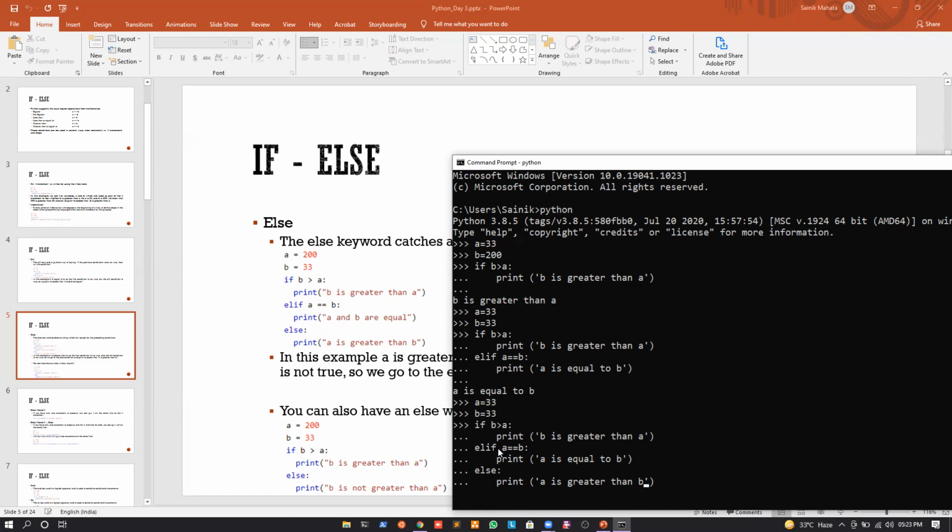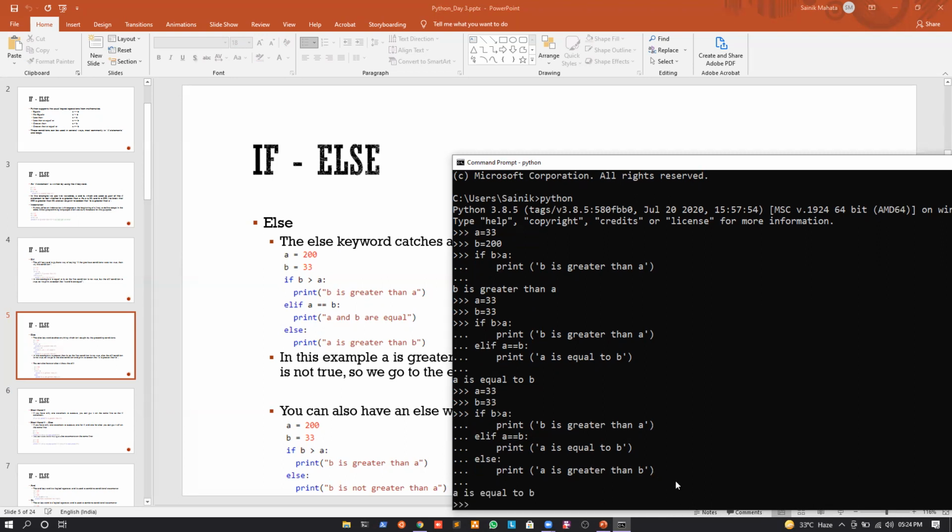And again, if the second condition is also not true, what will I do? I will go to the else statement, and whatever is in the scope of the else statement, I will print that, right? So again, it would have printed A is greater than B if the value of A was 200. But we did not change the values of A and B. We kept it at 33 and 33. So obviously, the condition of the elif will be satisfied, and whatever is in the scope of elif will be printed. So if I press enter, let us see what happens. It will print A is equal to B.